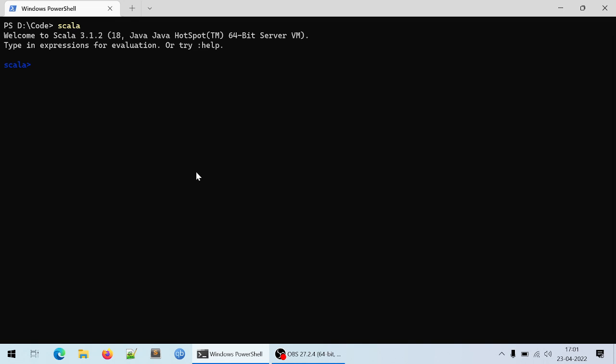My suggestion is, why not type hello world text or a string in this REPL environment in double quotes. So let me try. And yeah, with this response or the result, we know the string data type.